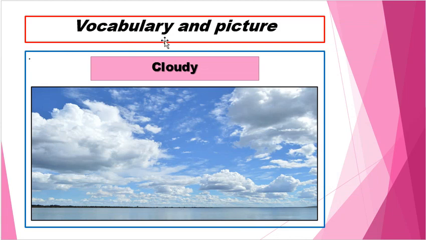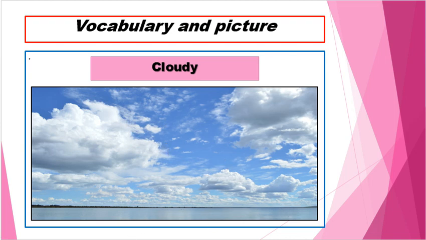Vocabulary and picture. As I always tell you, the vocabulary is the text that you can read, and the picture is the image that you can see. Let's start here. Cloudy. When we say cloudy, almost all of the sky, 70 or 80 percent, is covered with clouds. Normally you can find this in the mountains, on the beach, or at sea.